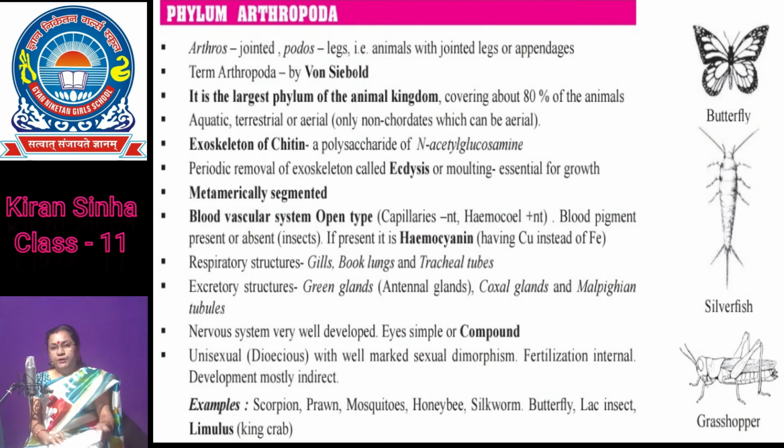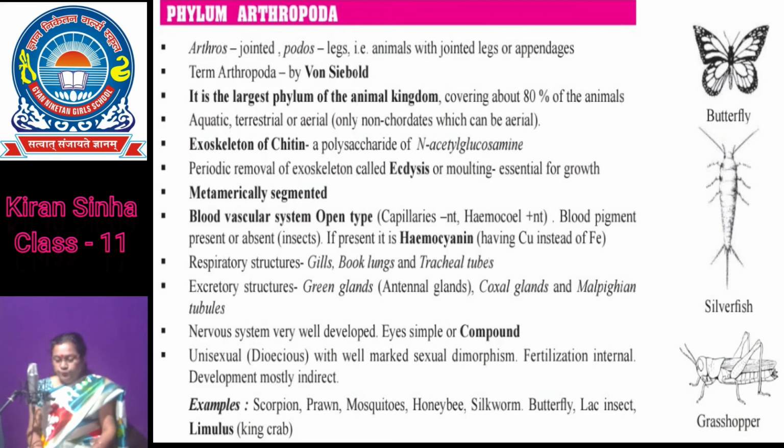Respiratory organs are gills in aquatic animals, air tubes called trachea in insects, and book lungs in arachnids. Excretion is by Malpighian tubules in insects and green glands in crustaceans.